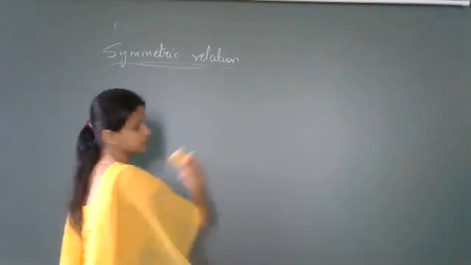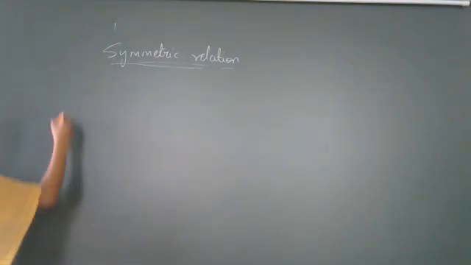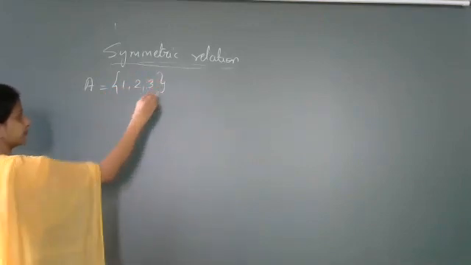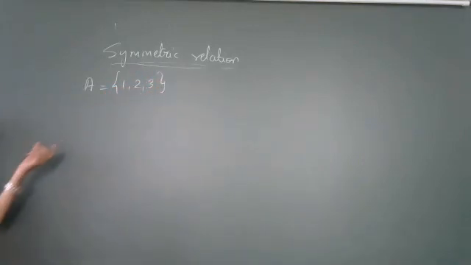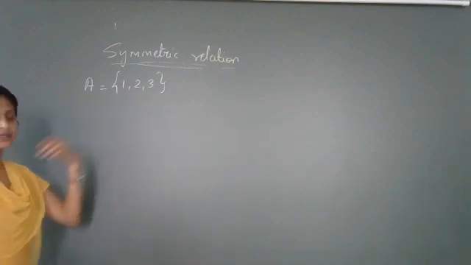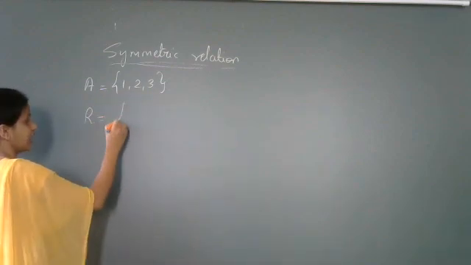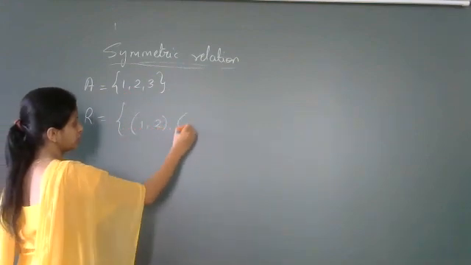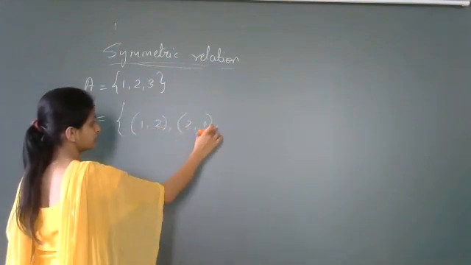Suppose I give a set A equal to {1, 2, 3}. So this set contains 3 elements: 1, 2 and 3. Suppose I define a relation R equal to {(1, 2), (2, 1)}.